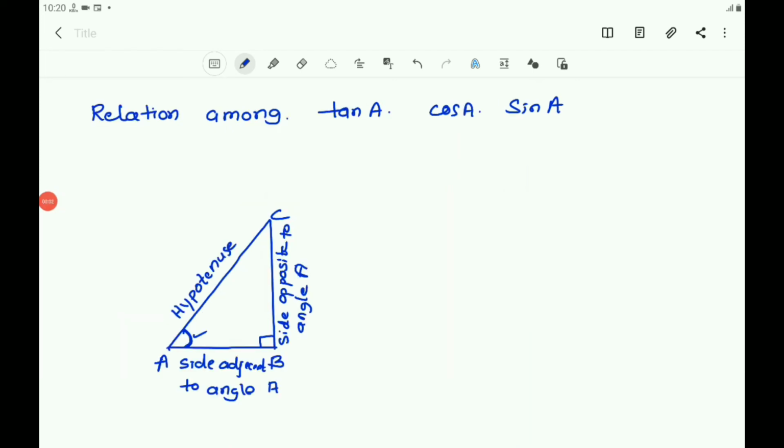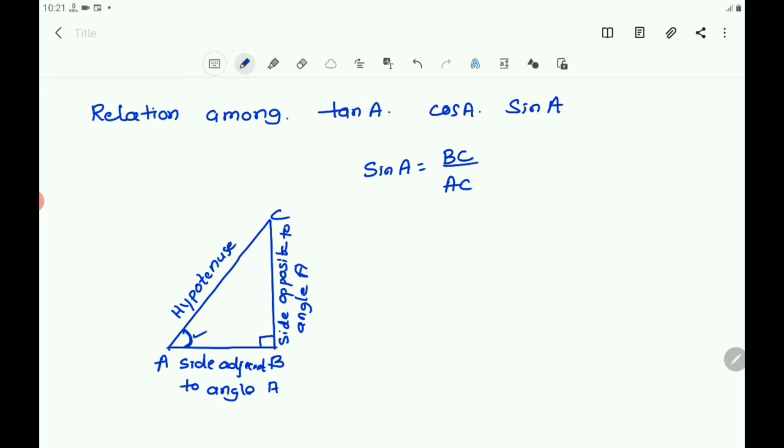Now let us find the relation among tan A, cos A, and sin A. First write all the ratios. Sin A means O by H, opposite side by hypotenuse. The opposite side is BC and the hypotenuse is AC.